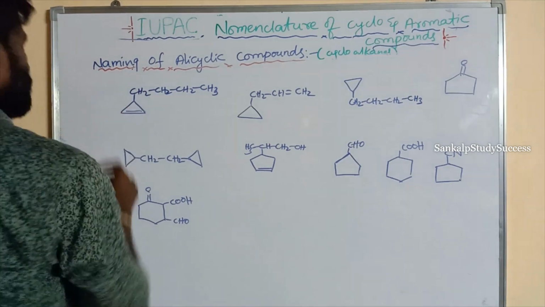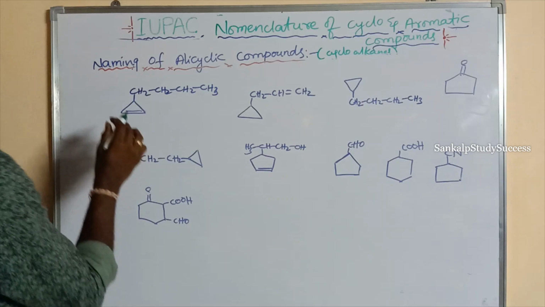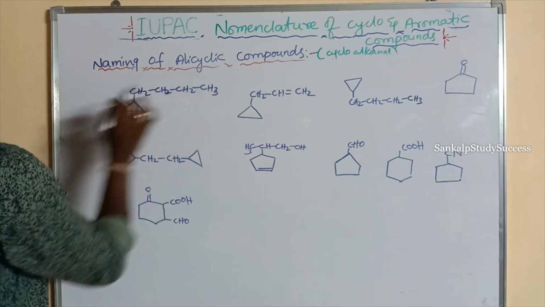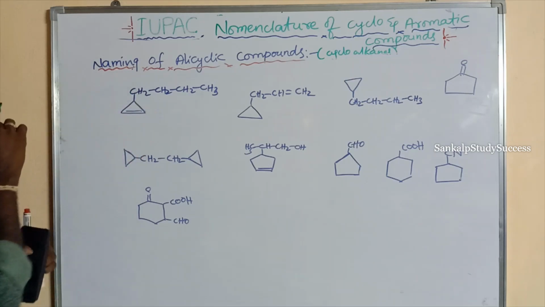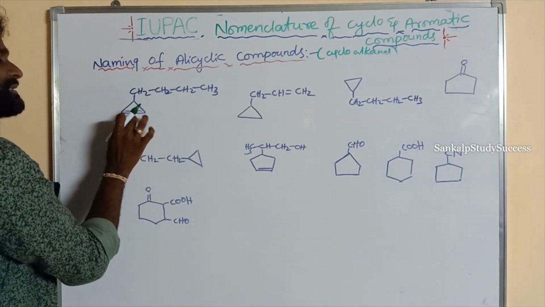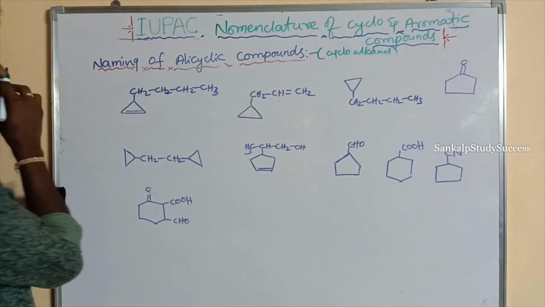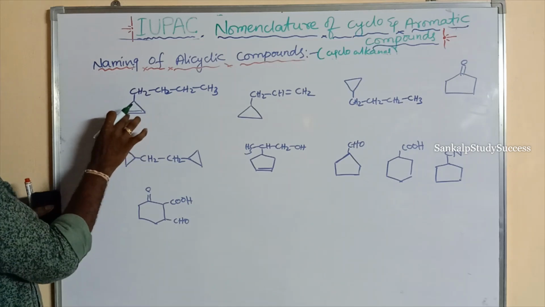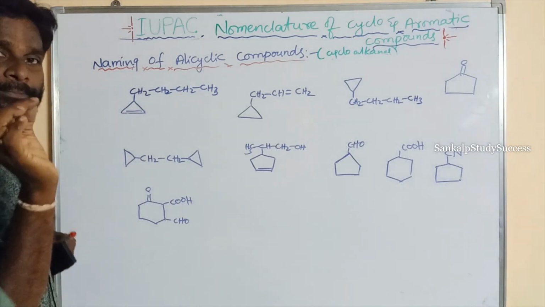Right. So this is another example. Here 4 carbons are present in the straight chain. So in the cyclic chain, how many carbons are there? 3 carbons. In the straight chain, 4 carbons are there, but the cyclic chain contains 3 carbons. So which is taken as the parent chain? This is taken as the parent chain. Why? It has a double bond. So the double bond is given first priority.